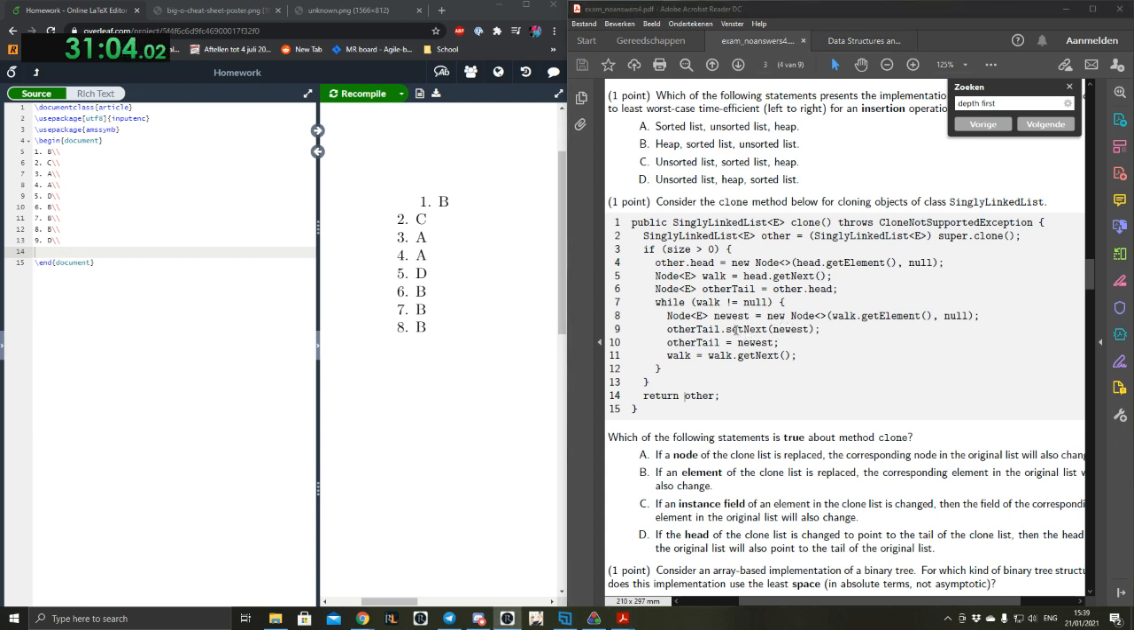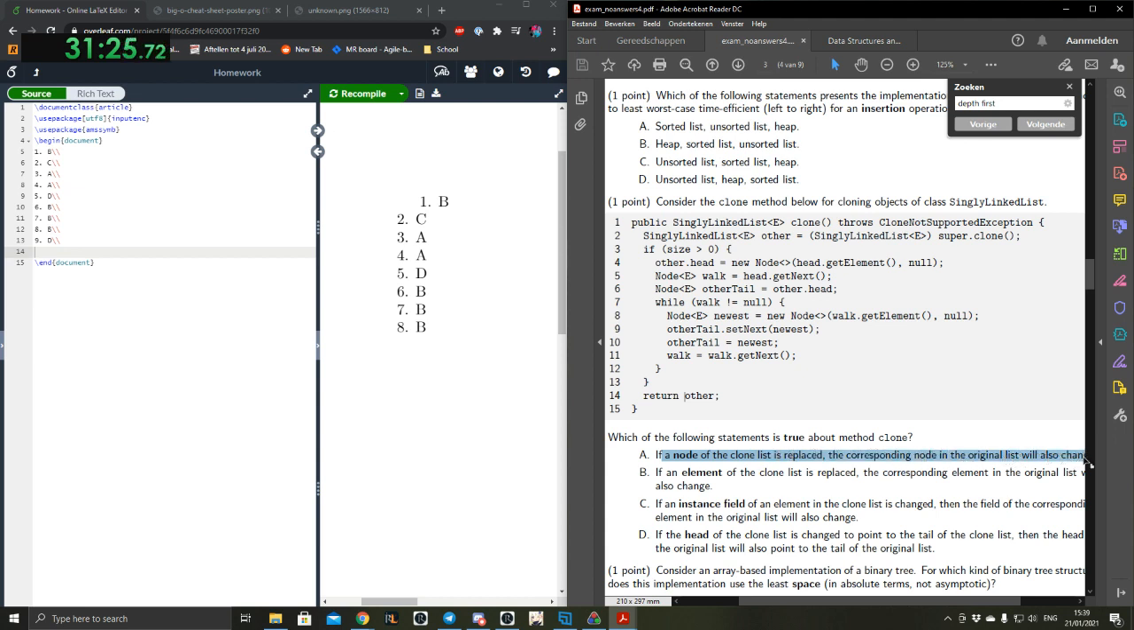and then until walk is null, which will be when it arrives at either the head or the tail, depending on how you look at it, it will just get the next one, assign it, get the next one, assign it, take the next one, assign it. Okay, cool.